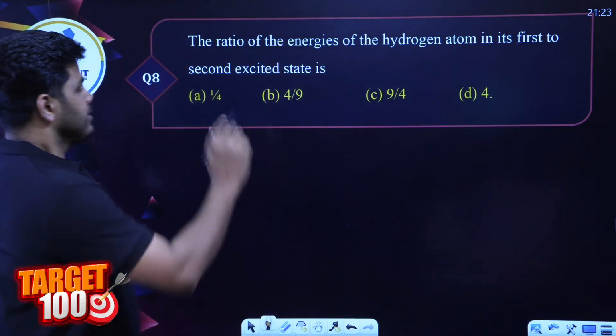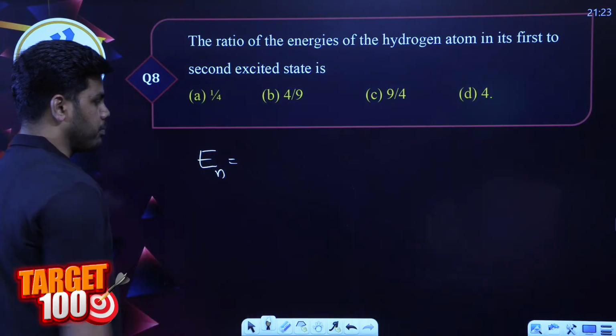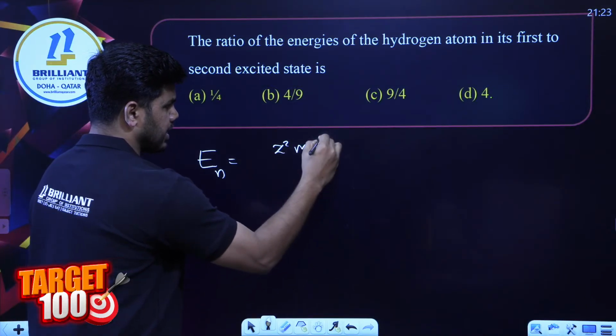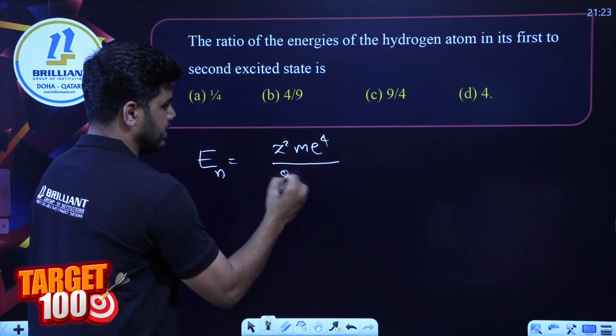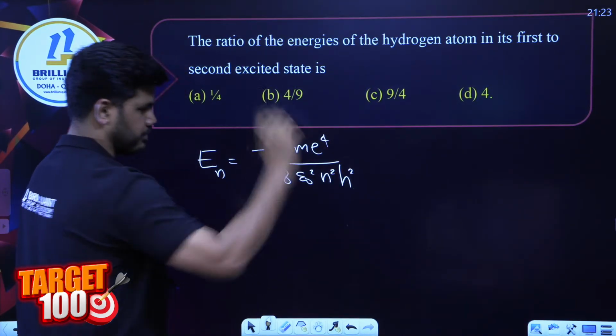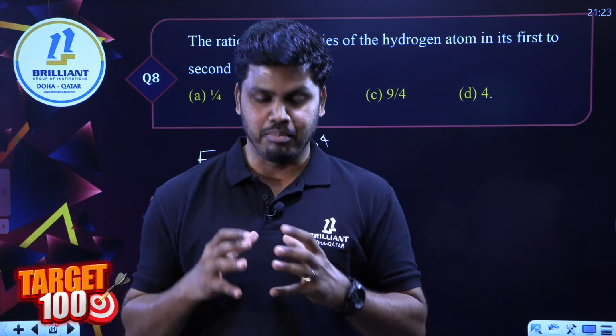Okay, we know the energy expression: energy of electron in a given orbit is going to be minus z square m e raised to 4 divided by 8 epsilon 0 square n square h square. Total energy of an electron in an orbit is always negative. Bound system, right?